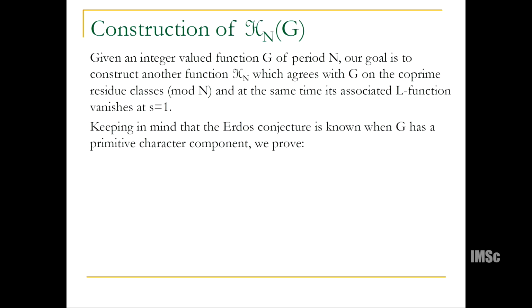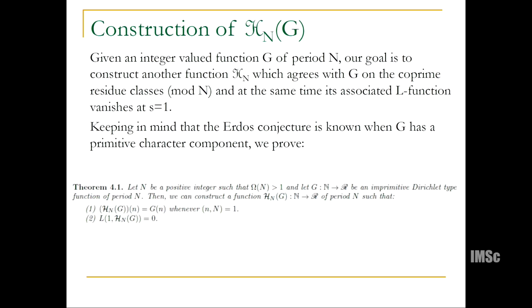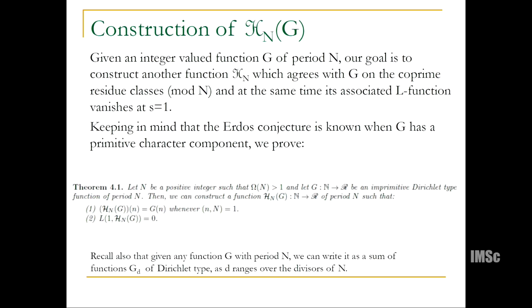So nothing has happened to the L1 value, but we're changing the function slowly until we reduce it to the prime level case, keeping in mind that the Erdos conjecture is known when G has a primitive character component. So finally, that's what we do. Systematically, the function will agree with the same function, but this function vanishes.